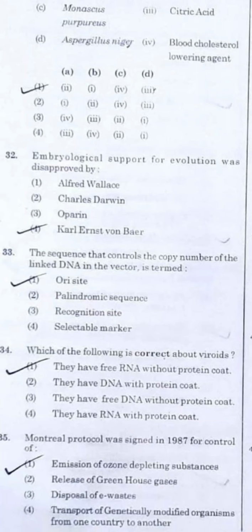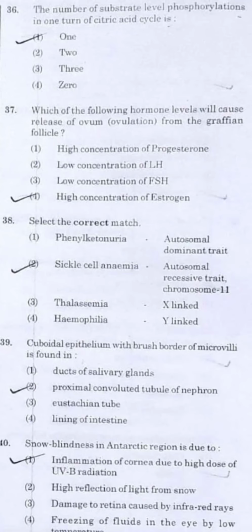Question number 35. The Montreal Protocol was signed in 1987 for the control of emission of ozone depleting substances. So basically this was the reason. Now dealing with question number 36, the number of substrate level phosphorylations in one turn of the citric acid cycle is 1.